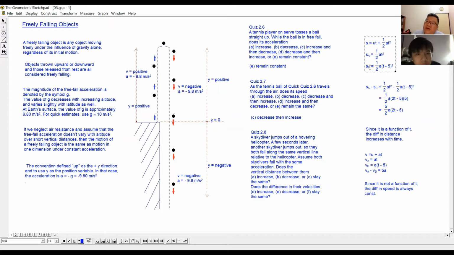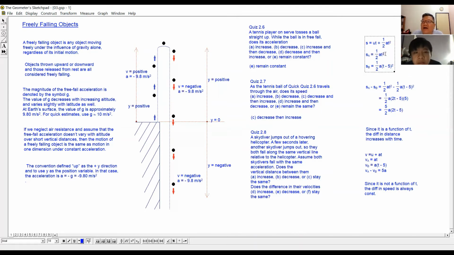His position from the helicopter uses the same formula, but the initial velocity is 0, so you are left with half at squared, but the t is 5 seconds later. So this will be the distance for the second person after a certain period of time.